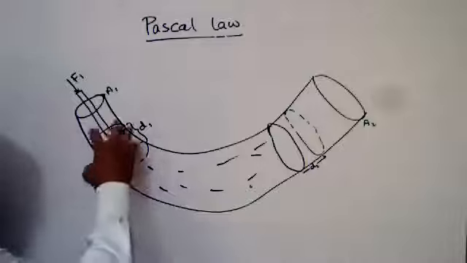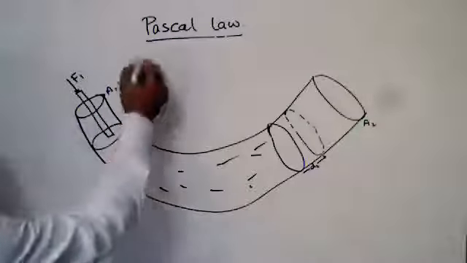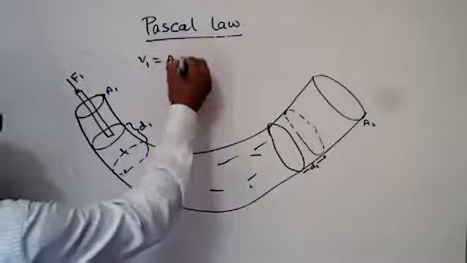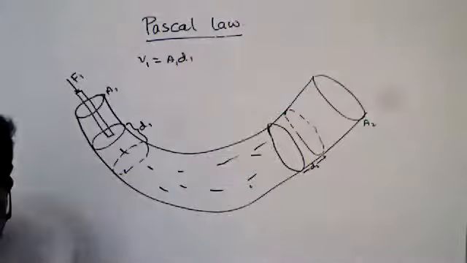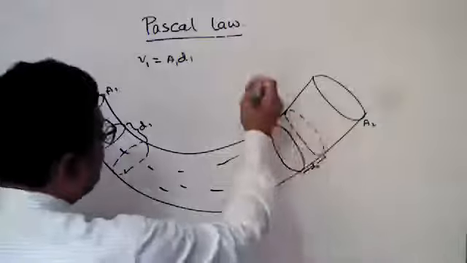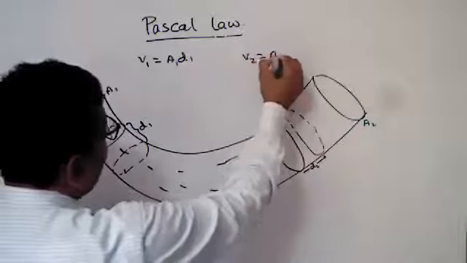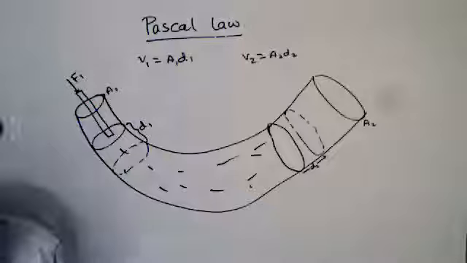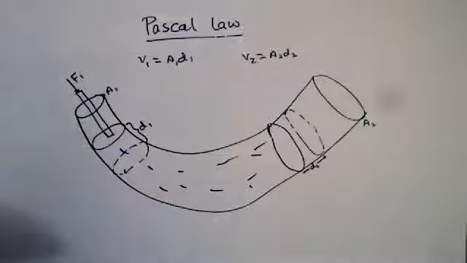Here some water is displaced. The volume of the water will be V1 equals A1 d1. And in this case, the volume of the water will also be V2 equals A2 d2. You have to remember this.